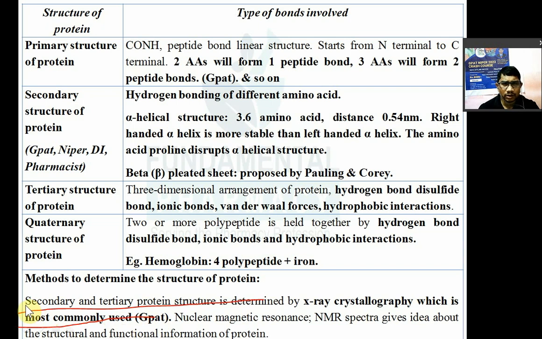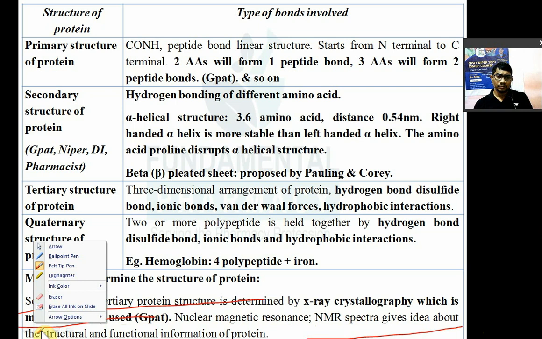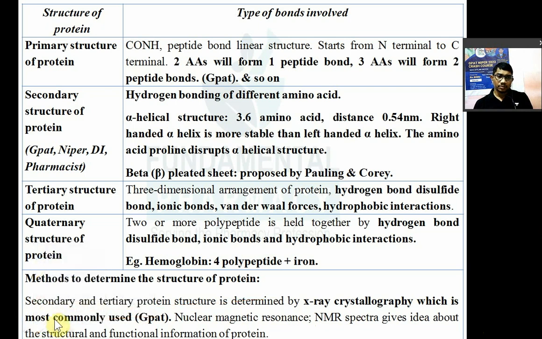The most common method for determination of the secondary and tertiary structure of a protein is X-ray crystallography. Again, NMR, nuclear magnetic resonance, will also give you an idea about the structural and functional information of your protein. But remember, X-ray crystallography is most commonly used for the determination of secondary and tertiary structure.